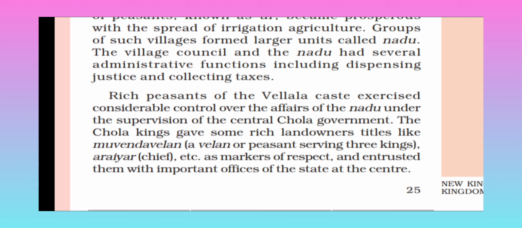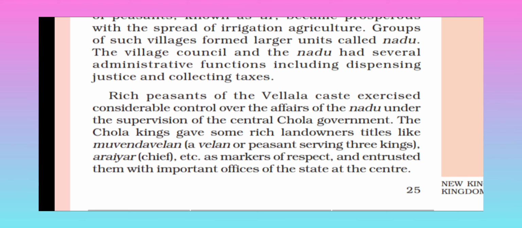Means there is a caste, that is Vellalas, the rich peasants of the place. They exercised considerable control over the affairs of the Nadu under the supervision of the central Chola government. Whatever the problems are, they supervise that, and everything is under their control, with the center being the Chola government, who were handling the rich peasants of the Vella caste.